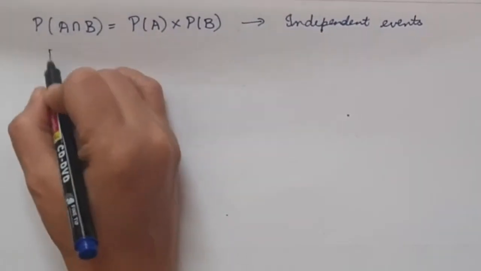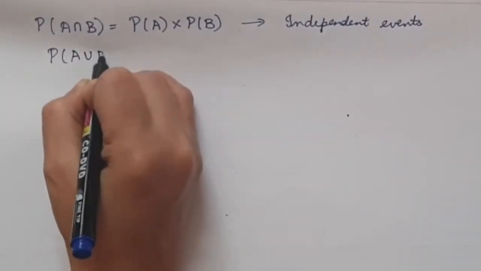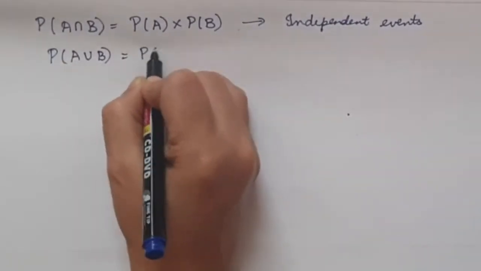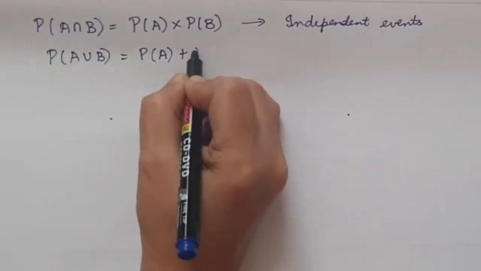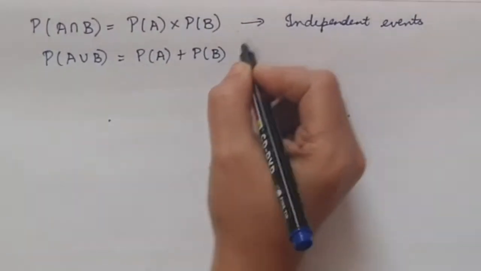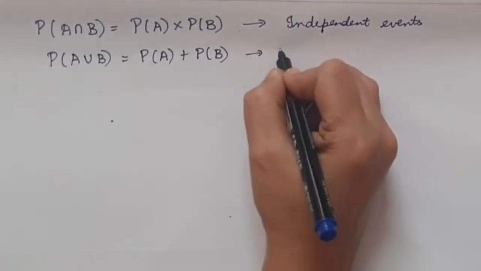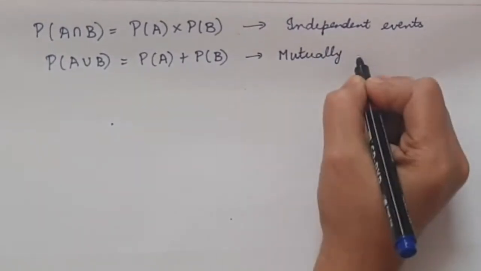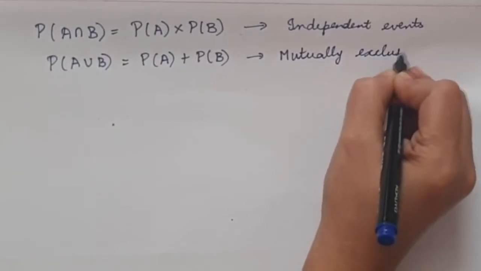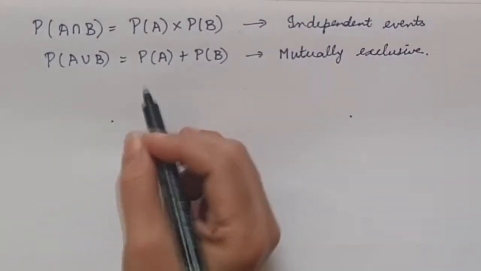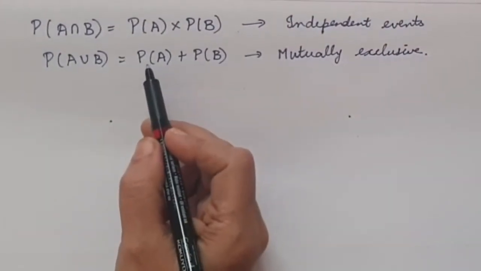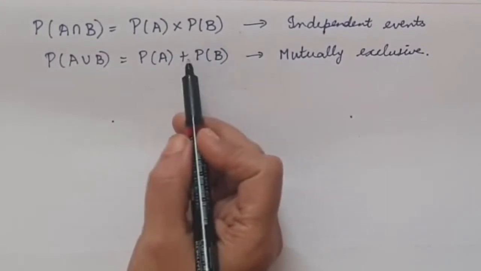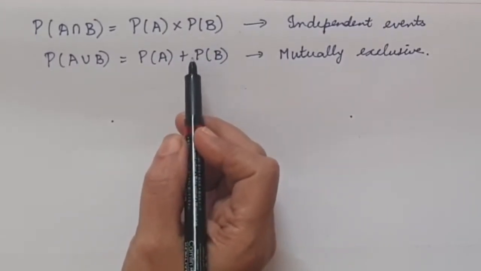And earlier we have seen the probability of A union B will be equal to the probability of A plus the probability of B if the events are mutually exclusive. These two things we need to remember while checking whether the events are independent or mutually exclusive.